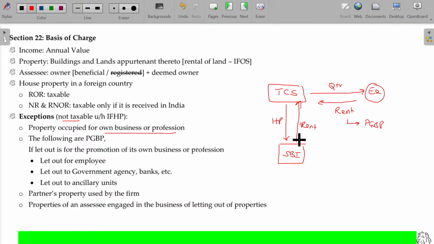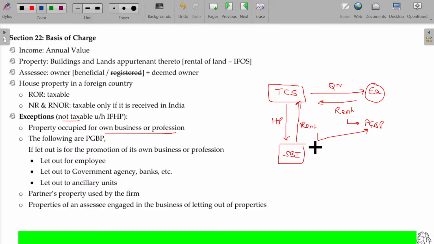To let out to SBI and earn the rent is not the intention. The intention of letting out is to help their employees. So it is in connection with the business only. So the rental income from SBI bank will also fall under PGBP.